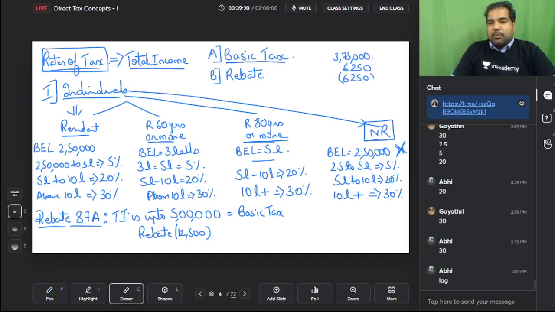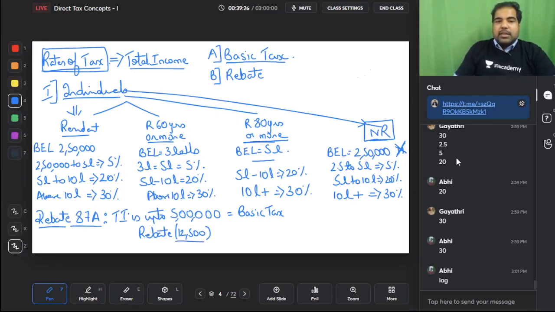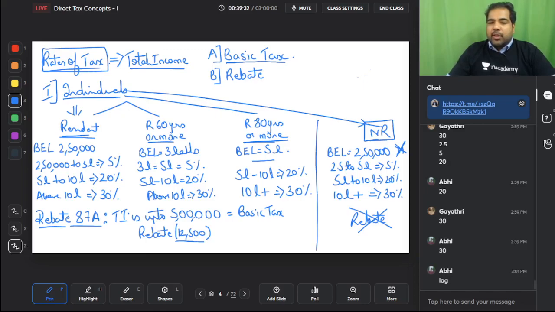So always think about it guys. Your rebate is calculated on basic tax and it is maximum 12,500. This is given to everyone except non-residents. Non-residents don't get a rebate. Why? Because again they don't vote. So no higher exemption limit for non-residents, no rebate for non-residents. Rebate is under section 87A.